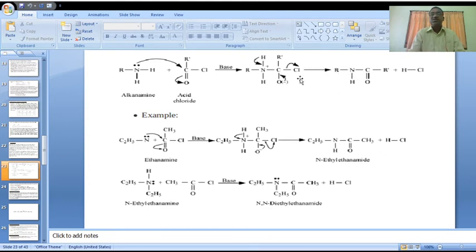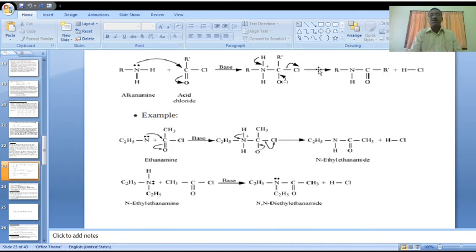From this intermediate, after abstracting HCl, finally you will get an amide, R-C(=O)-NH-R dash. This compound is called an amide.